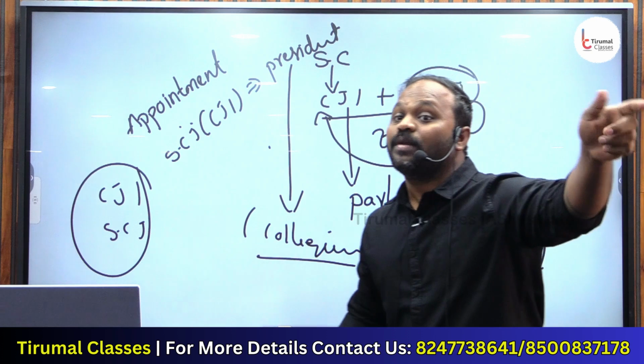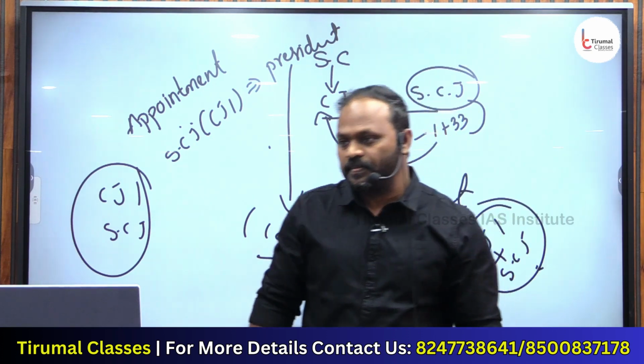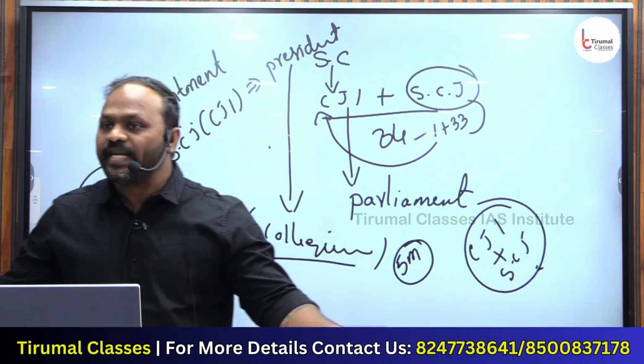That one post can be filled by the President on the recommendations of the collegium. Understood? We will see more detail in the class.